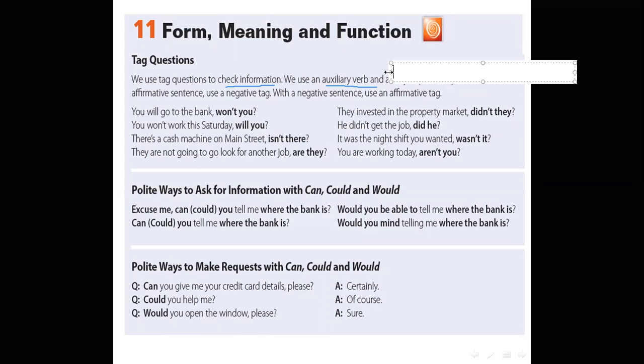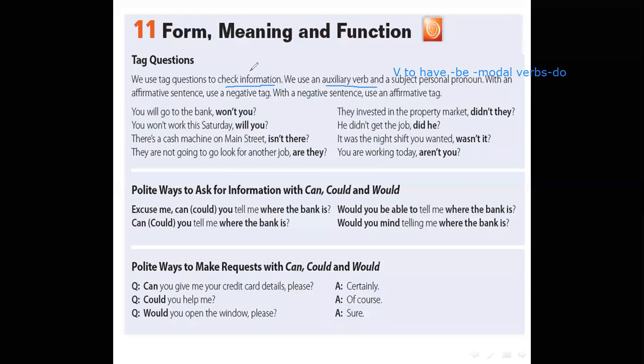Auxiliary verb is verb to have, or verb to be in the present or in the past, or modal verbs, or verb to do. Okay.